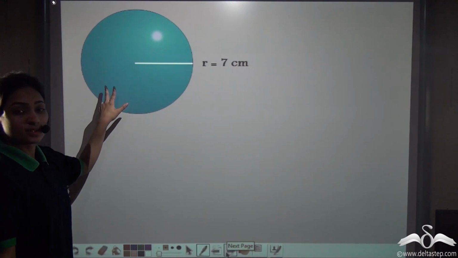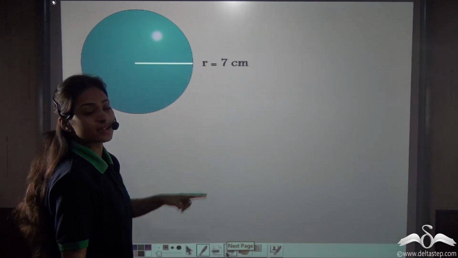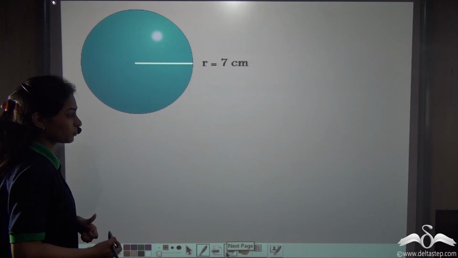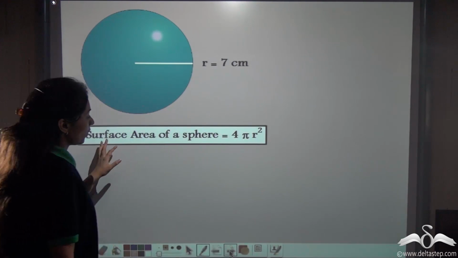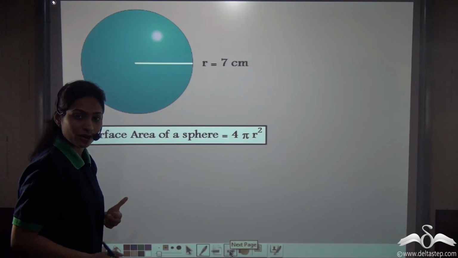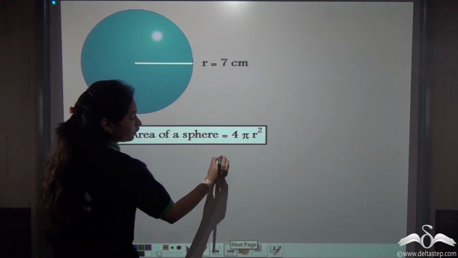So now the sphere which we had taken to wind the string around it has the radius of 7 centimeter. So can you find out the surface area for this for me? Well, we know that the surface area of a sphere is what? 4 pi r square. Just now we have proved it. So let us put this in this formula and solve it.